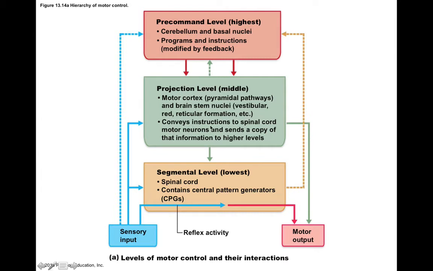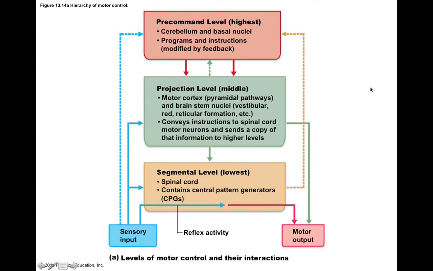And these instructions can be sent to the segmental level. At this level, the spinal cord, we actually have motor neurons in the ventral horn that contain central pattern generators, or CPGs, and we can use this for some sort of motor output. Now, there is a reflex pathway at this level too. And interestingly enough, it doesn't involve the brain. So some reflexes only require sensory input that goes through the spinal cord, can interact with these central pattern generators, and then have motor output as a result.